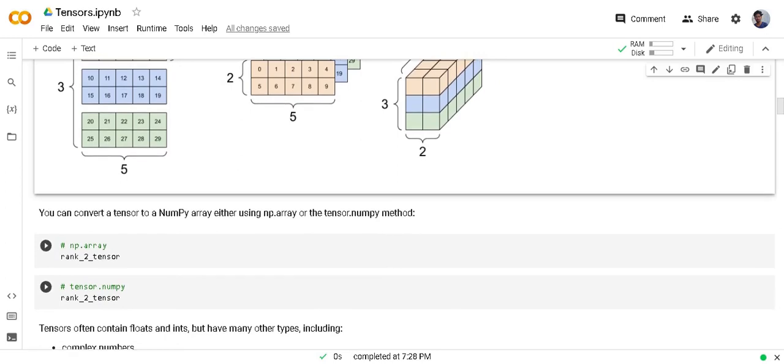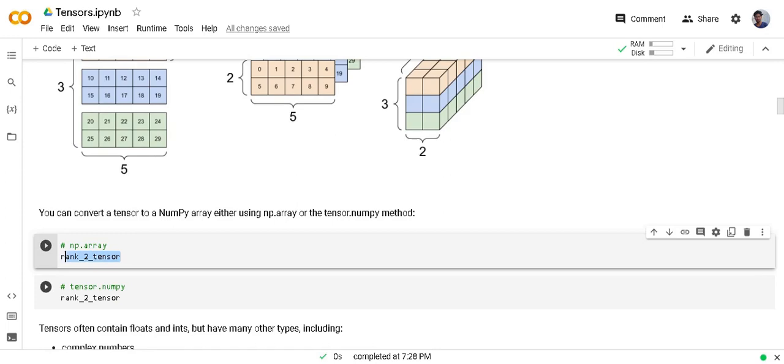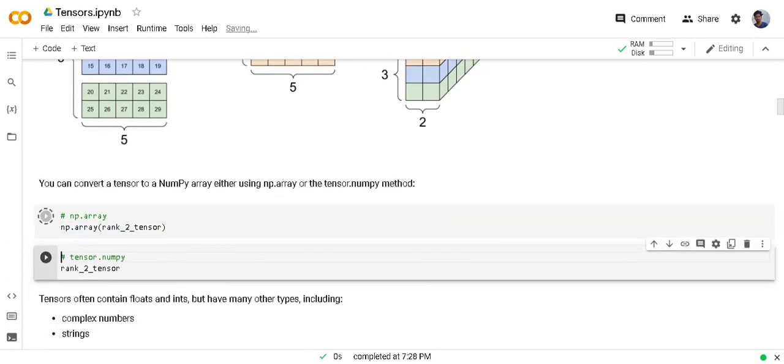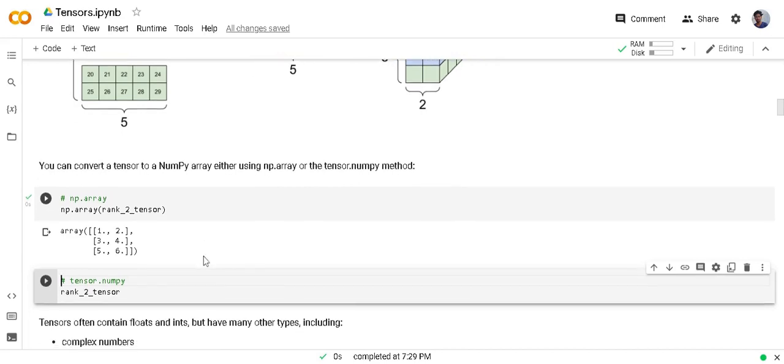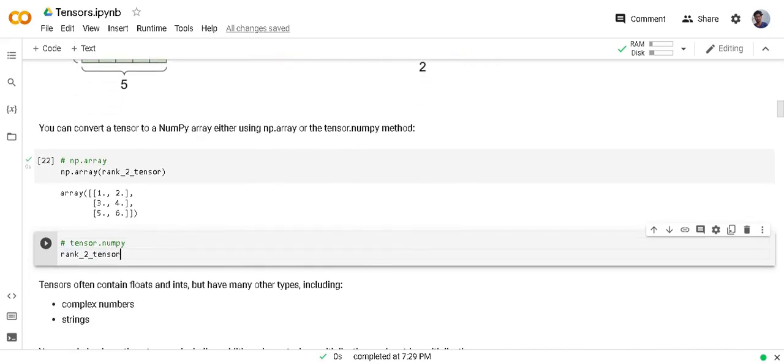Sometimes you have to perform operations in Python which cannot take tensors as input. So you can change a tensor to a numpy array by passing it to the numpy array function. You can convert tensors to arrays, and you can also do it directly using tensor.numpy. Here we already created tensor2, a rank 2 tensor, so I have to use .numpy.